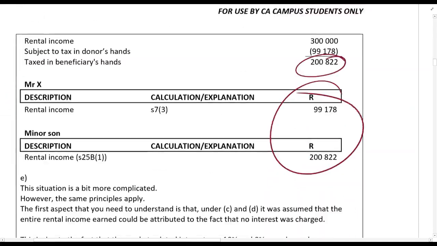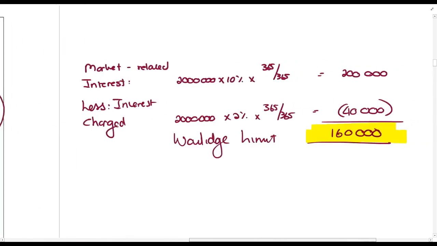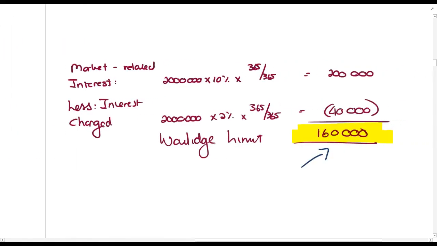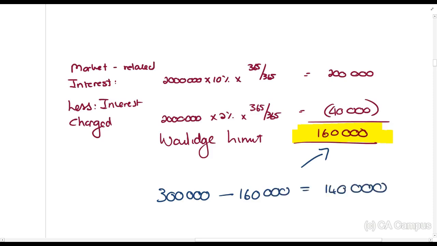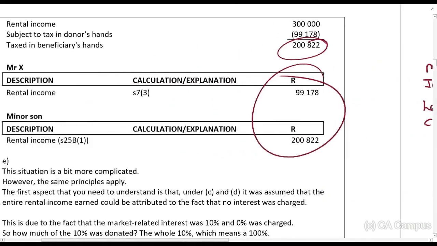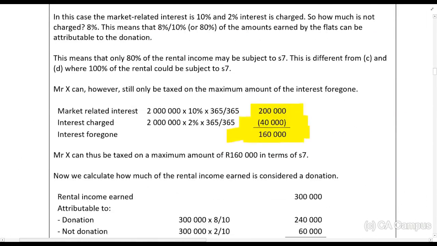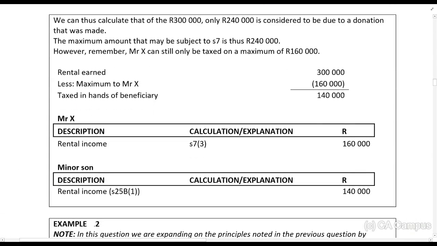But what is the issue? We just calculated that the Woulidge limit is 160,000 rands. So we are saying of that 300,000, the donor can only be taxed on a maximum of 160,000, leaving 140,000. So that 160,000 rands, that is the amount that Mr. X will be taxed on. And 140,000 rands is what his son will be taxed on.